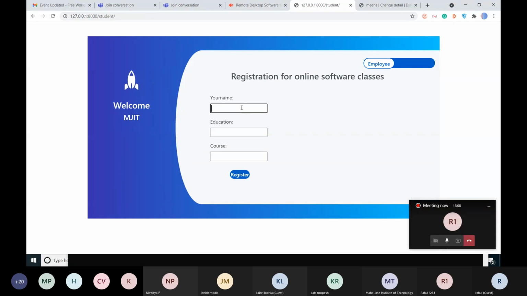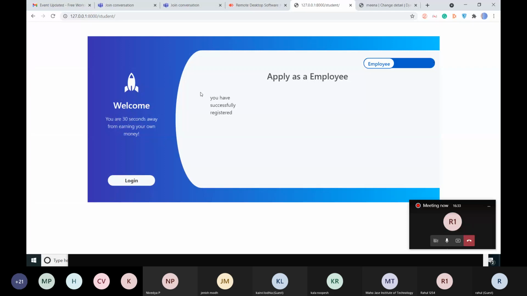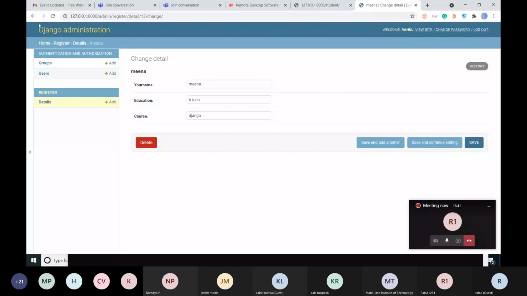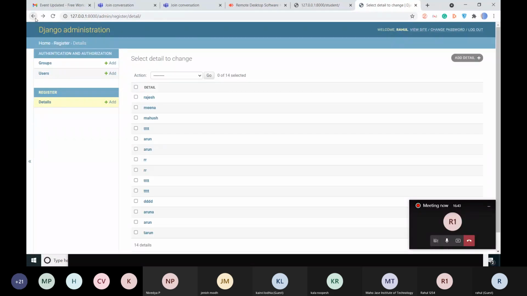So see, I'm entering another name, Rajesh, and he's from a degree background, and he wants to take the course of Python. Take the example of Python. And these are the details of him, and clicking on register, see, he will get the message, you are successfully registered. So that means he successfully registered for the course. And going back into the database server, you can see the details of the person Rajesh.